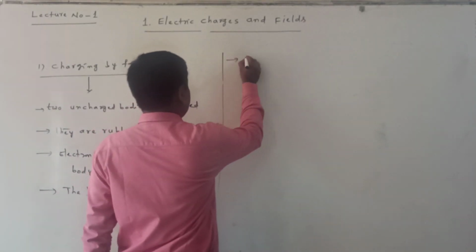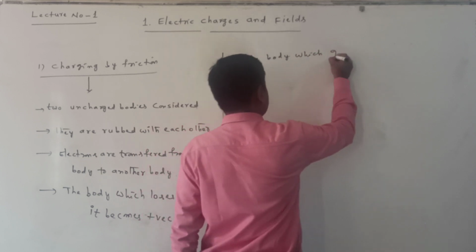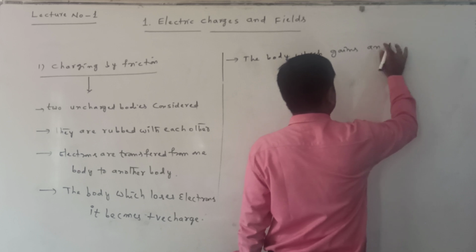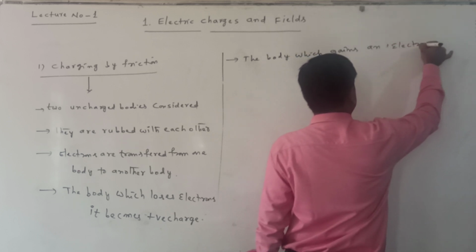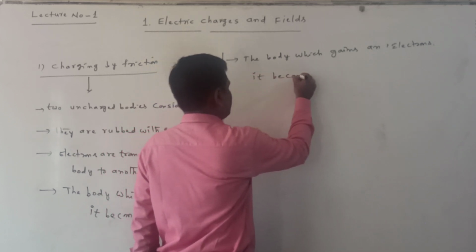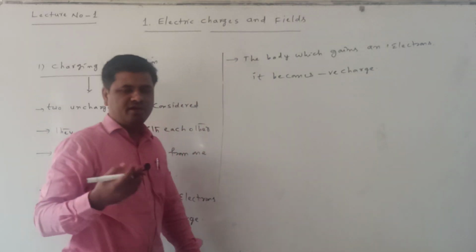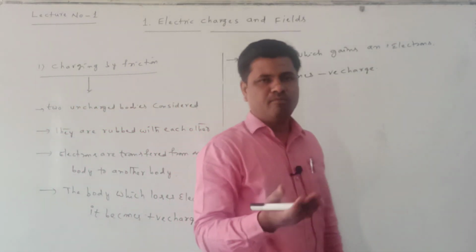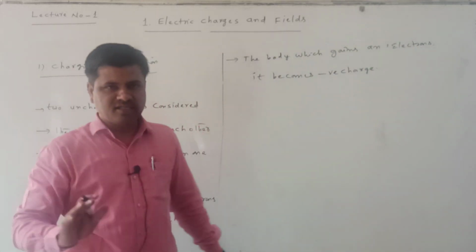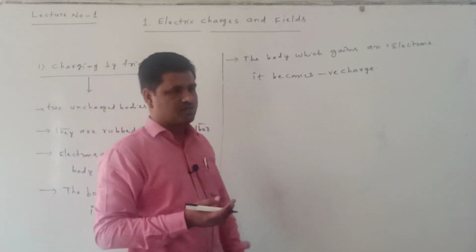The body which gains electrons becomes which charge here? Negative charge. Already we know that any body that loses an electron becomes positive charge, and any body that gains an electron becomes negative charge. Here the body which loses an electron becomes positive charge. The body which gains an electron becomes negative charge.